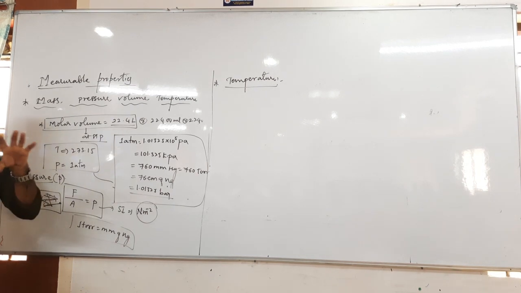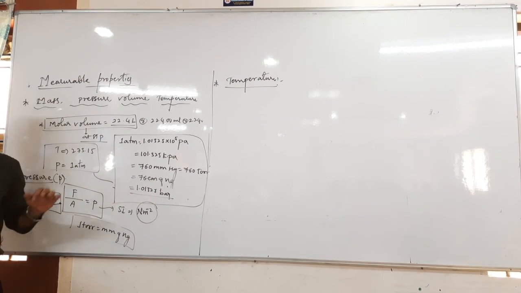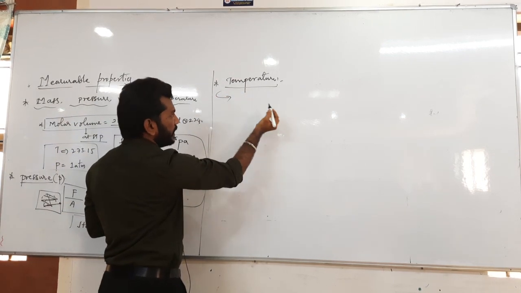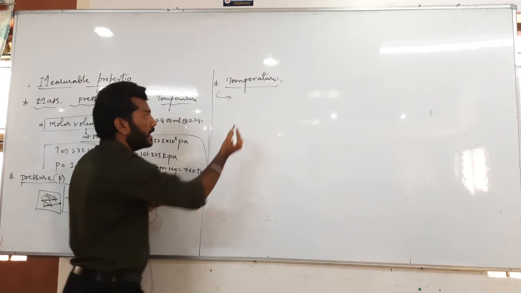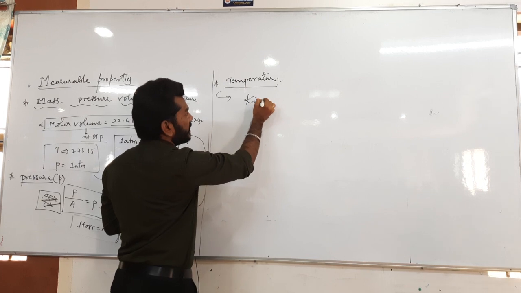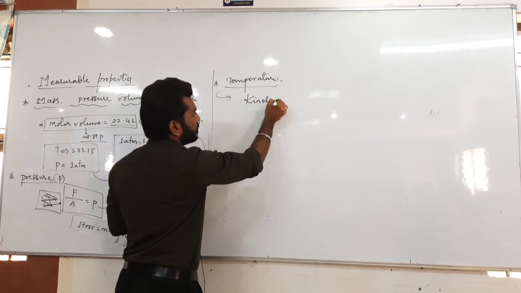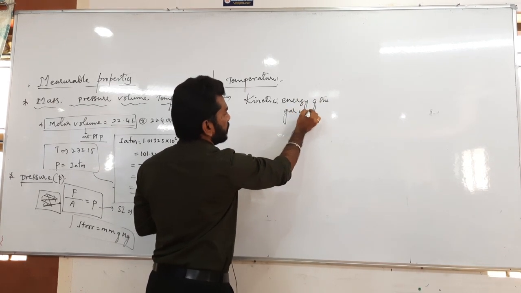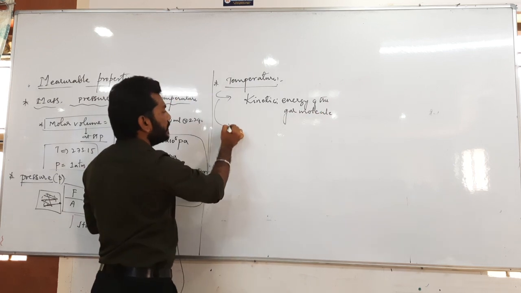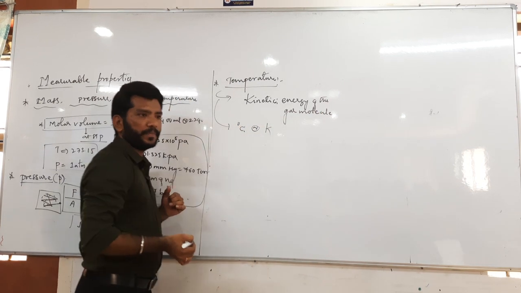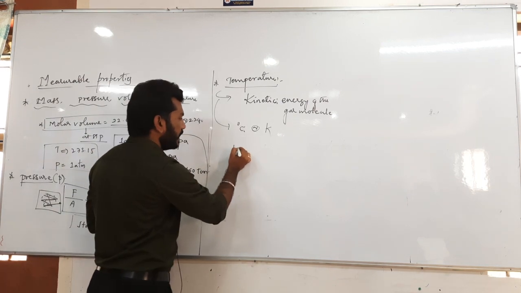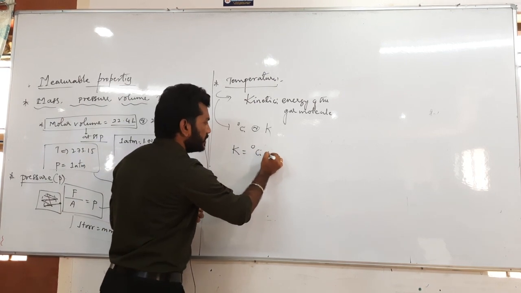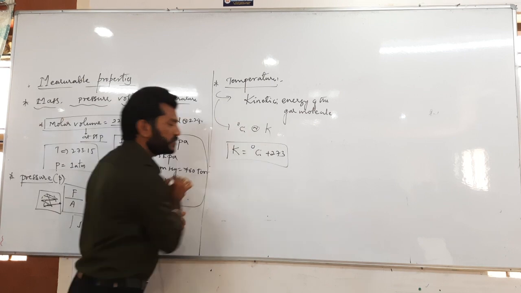Right? Now, with respect to a gas, if we have to state the temperature, we need to know its kinetic energy. Okay? So temperature can be expressed in terms of that, based on the kinetic energy of the gas molecules. And we can express it in terms of either degree Celsius or Kelvin. So Kelvin, in degree Celsius conversion, what we know is plus 273. Okay, very simple thing we must know here.